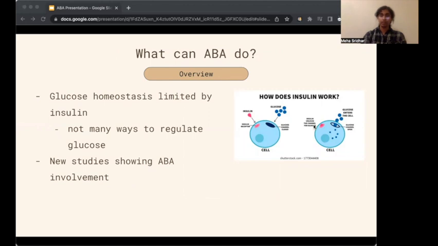glucose levels without insulin. Most cells take in glucose by using insulin as a key to open the glucose channel to let in glucose. So far, this is the only known way to manage glucose levels in our body. However, there are new studies showing that ABA is able to initiate a different signaling pathway to allow cells to